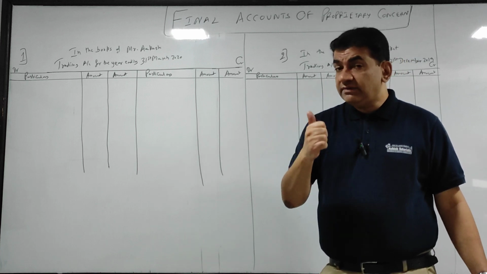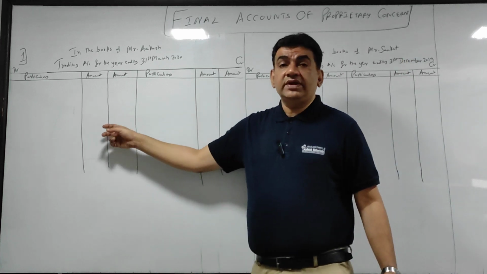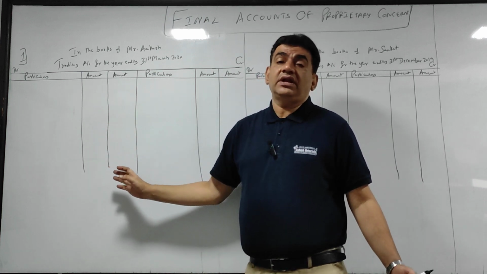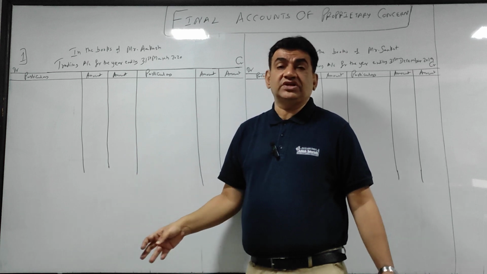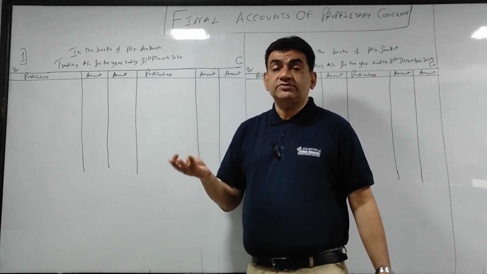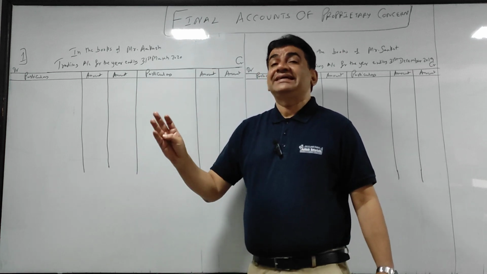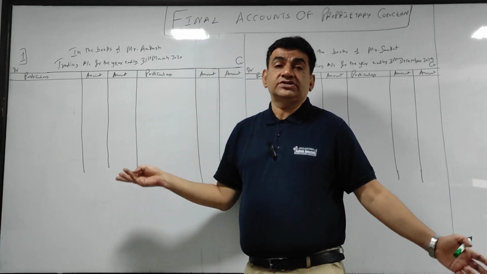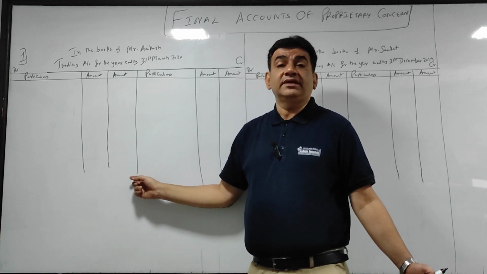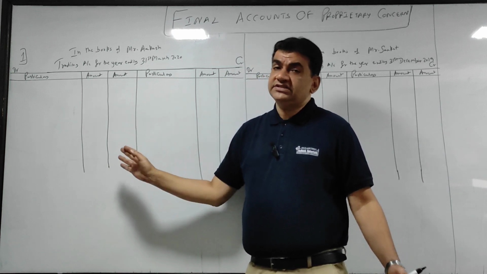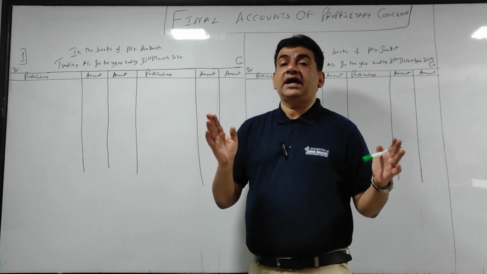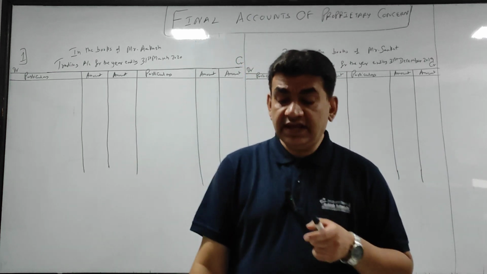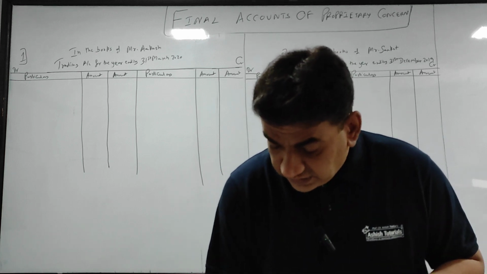Got it? So what comes in trading account? Goods going out, credit; goods coming in, debit; and all expenses of direct nature like carriage inward, transport on purchase, custom duty paid on purchase of goods, wages paid to the workers, all that will come here. Maybe there are variations. As and when we proceed, I'll keep on explaining to you. As far as the first day is concerned, this is enough. Okay? Chalo. Now, let's start the question.